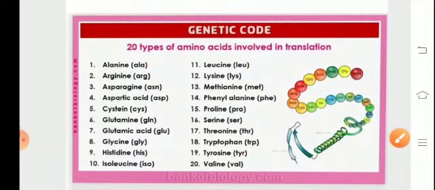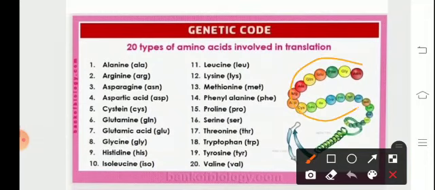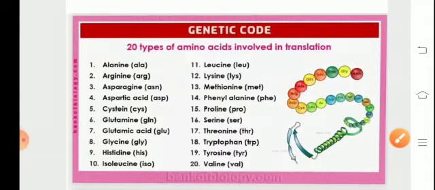Thus, this is a diagrammatic representation of a polypeptide which is formed from the messenger RNA which has been transcribed from the DNA.